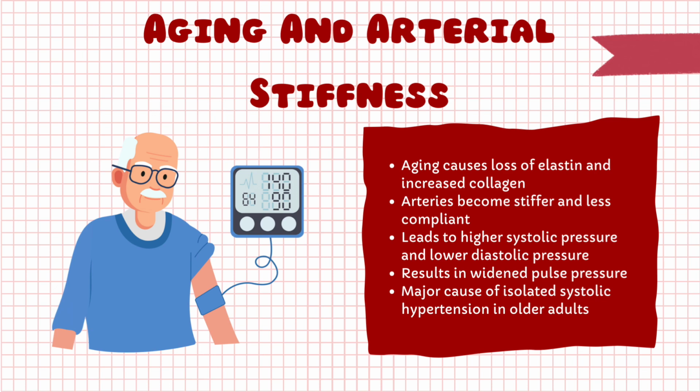This is why older adults often develop isolated systolic hypertension. Their diastolic pressure may remain normal, but systolic pressure climbs due to reduced arterial compliance. This also increases the workload on the heart, especially the left ventricle, contributing to hypertrophy and long-term cardiovascular risk.